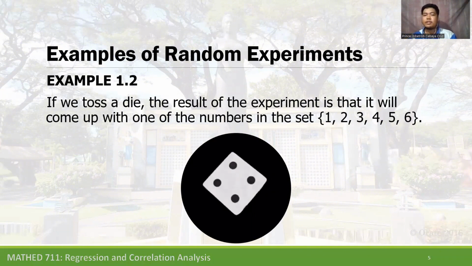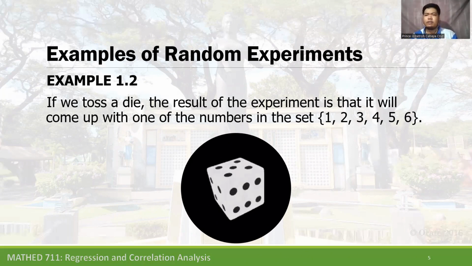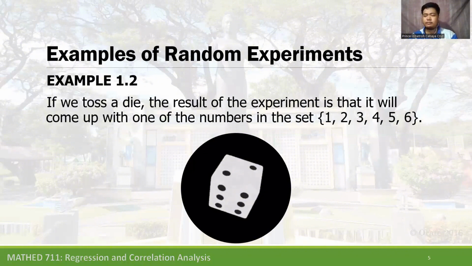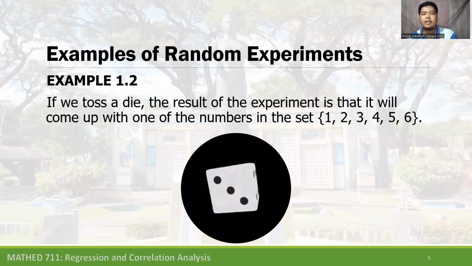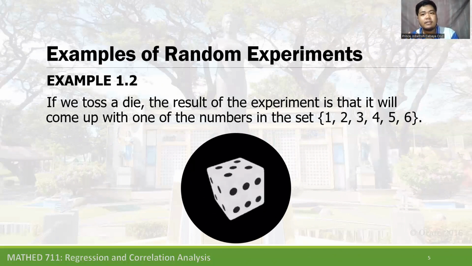Sometimes it is two, three, four, five, one, or six. We have the same die, same weight, and the same environment. We just toss a die, and it sometimes leads to different outcomes. Does the random experiment become clear?